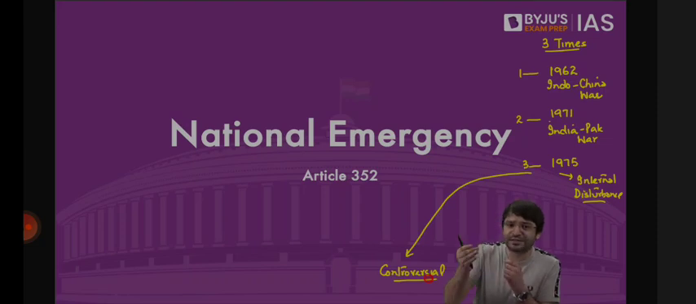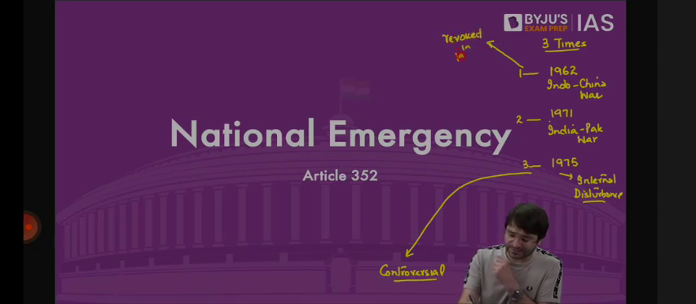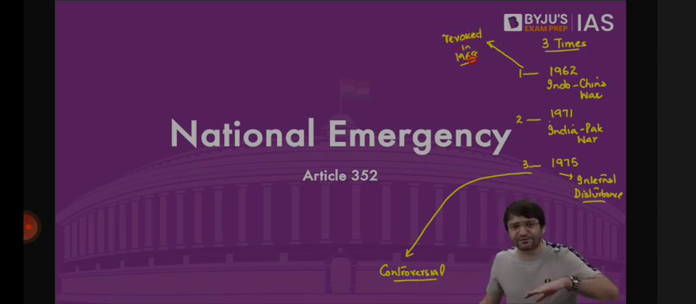Because in 1965 also there was a war between India and Pakistan. This emergency, which was imposed in 1962, was revoked in 1968. Which means during the 1965 war, there was already an emergency in place. So there was no need to impose another emergency, because this emergency was revoked in 1968. Then it was imposed in 1971.